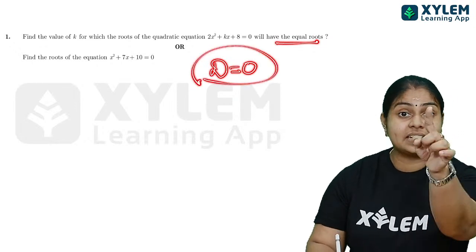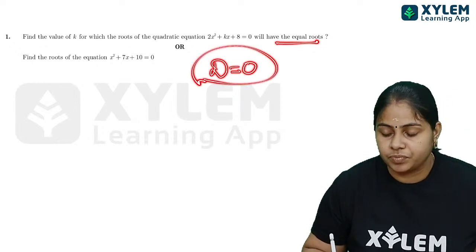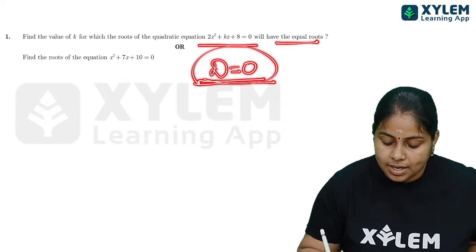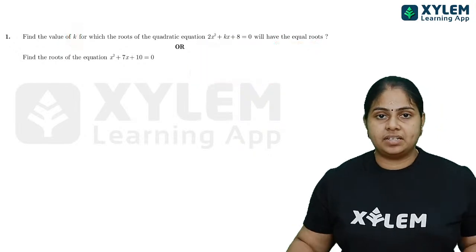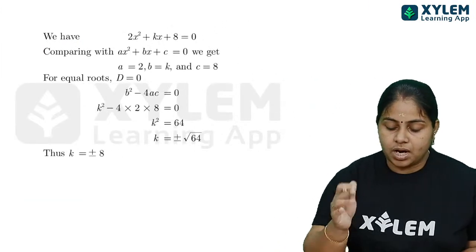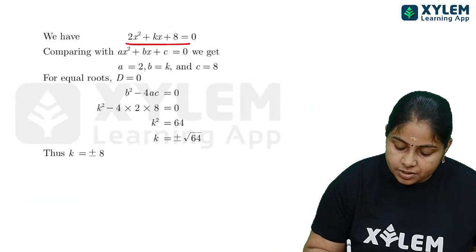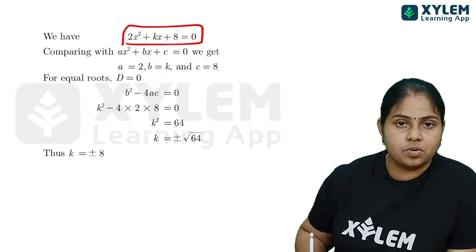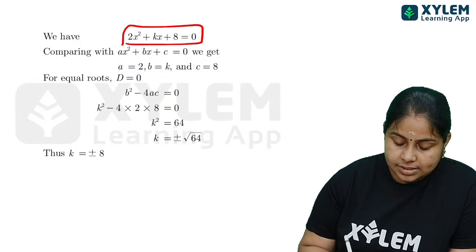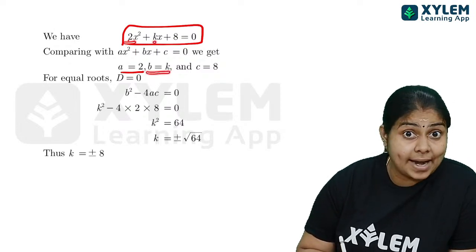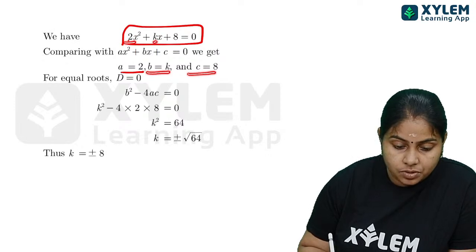What is D? Discriminant is equal to 0. So the quadratic equation is given and the discriminant is 0. From here we must find the value of k. Now let us have a look. This is our quadratic equation: 2x square plus kx plus 8 is equal to 0. When comparing, first we write what a is. a is equal to 2, b is equal to k, whose value we must find out, and c is equal to 8.